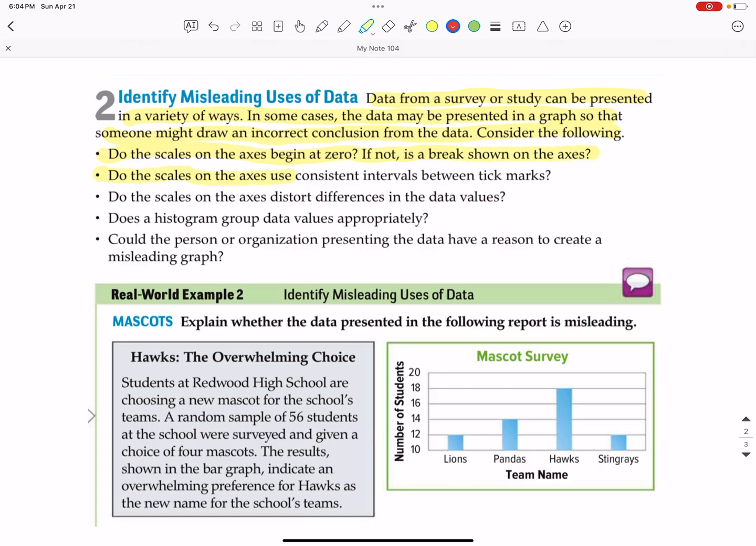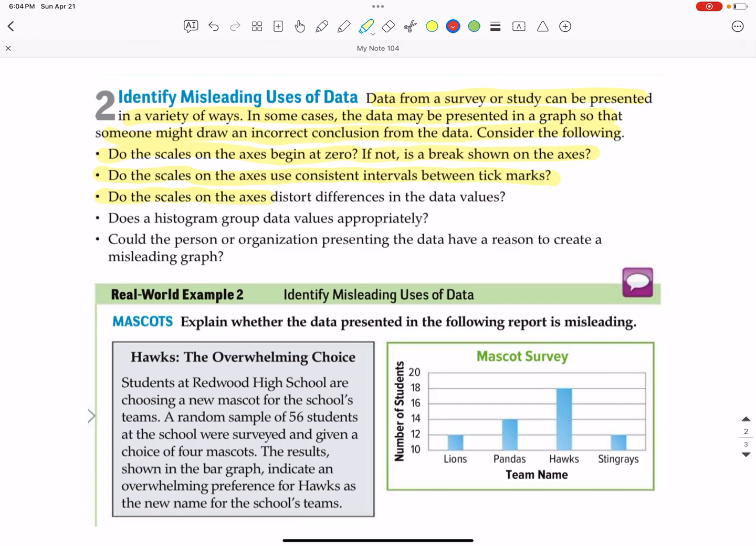Do the scales on the axes use consistent intervals between tick marks? In other words, do they always go by 2s or always go by 5s or 10s or 20s or 100s, or does it skip around? Does part of the graph go by 2s and then part of it go by 10s and then part of it go by 100s? That's just not a very good way of making a graph.